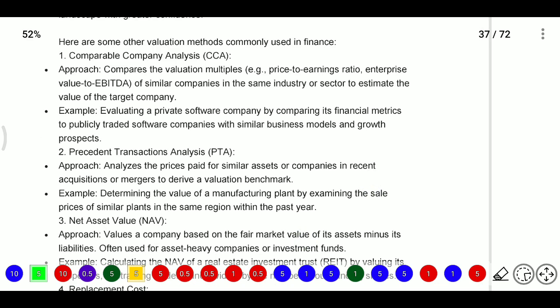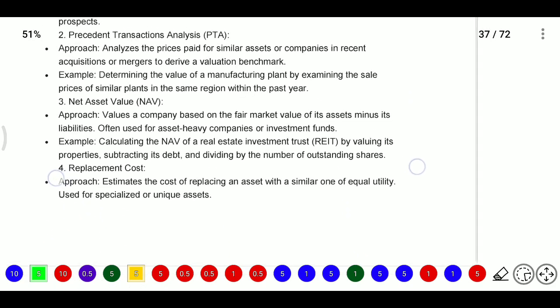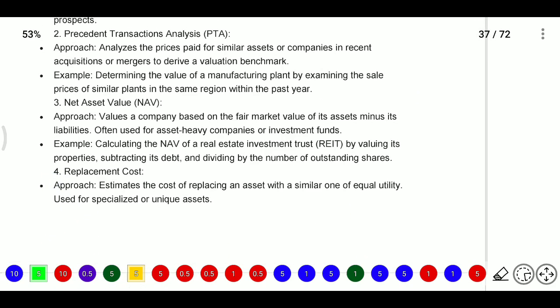And another method we have discussed is comparable company analysis. Next, another method is NAV, the net asset value method. Here the net asset value method values a company based on the fair market value of its assets minus its liabilities. So we will see whatever the assets are, what the liabilities are, and we will deduct the liabilities from the assets. It is often used for asset heavy companies or investment funds.